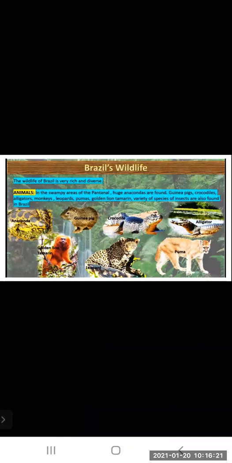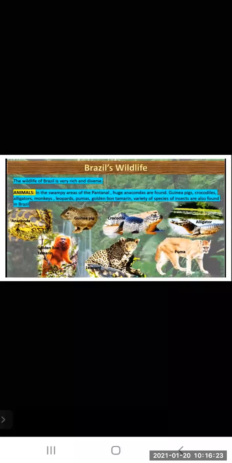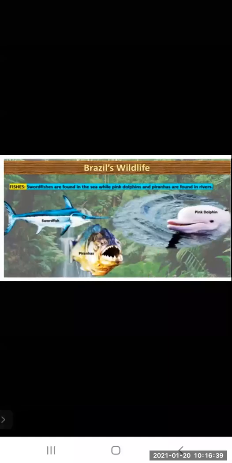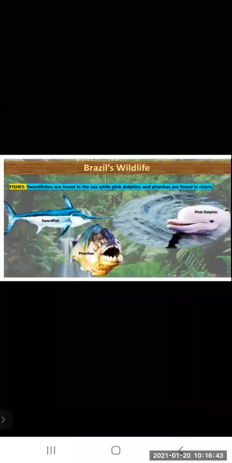See here, the animals are also pictured. You can see the animals: anaconda, then the guinea pig, then the crocodile, alligator, puma, then the leopard, golden lion tamarin. These are the animals found in Brazil. Then fishes. Swordfish are found in the sea, while pink dolphins and piranhas are found in the rivers.